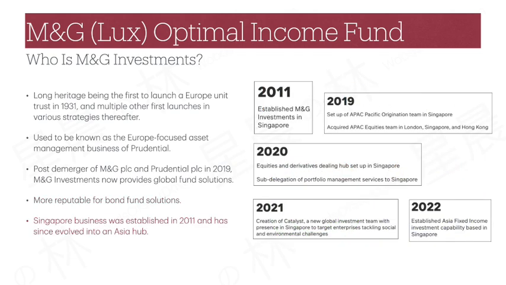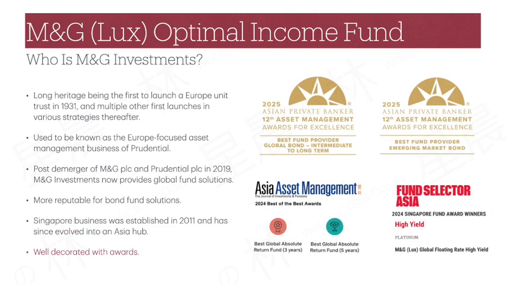M&G Investments started its business footprints in Singapore in 2011, but was only really aggressively expanding capabilities from 2019 onwards by setting up various investment teams in Singapore through the last few years, making it somewhat an Asia hub. Given its long history of investment capabilities and the commitment to grow business in Asia in recent years, M&G Investments is no stranger to receiving awards for its funds, again, most notably the bond fund solutions.